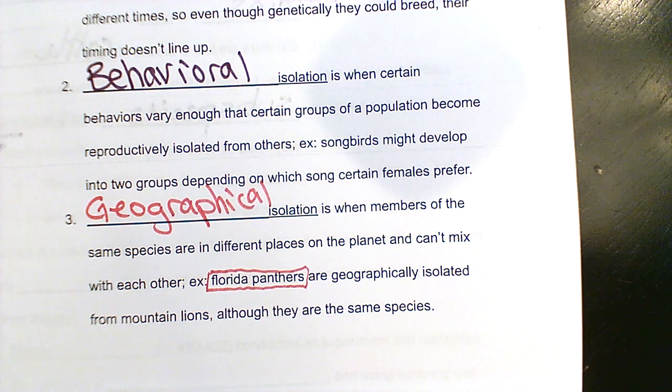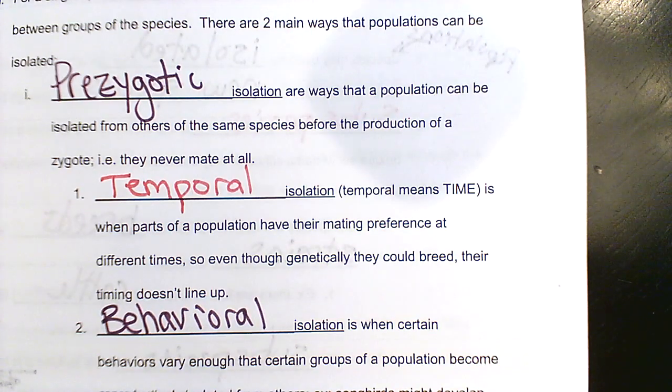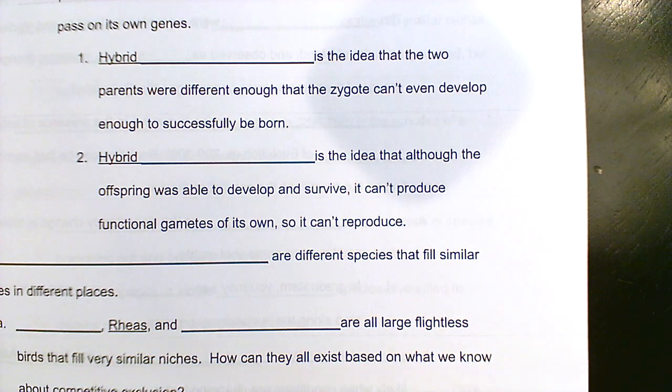They would look the same and behave the same. But again, if they stay isolated for thousands and thousands of years, their allele frequencies are probably going to change enough that they might become a separate species. All right, so that's prezygotic. Okay, preventing or ways to isolate groups within a species before a zygote even forms.